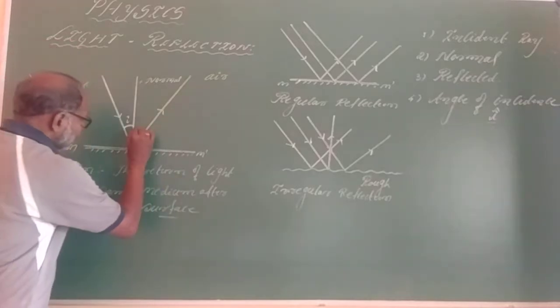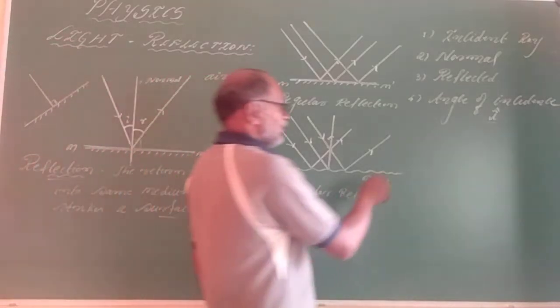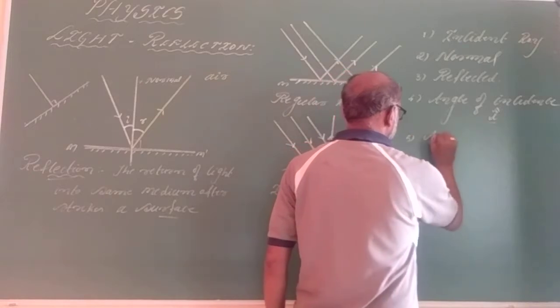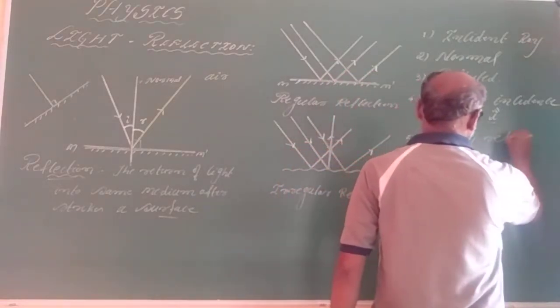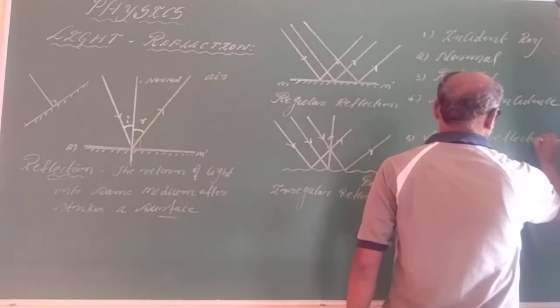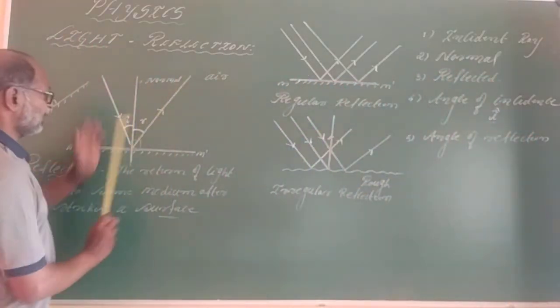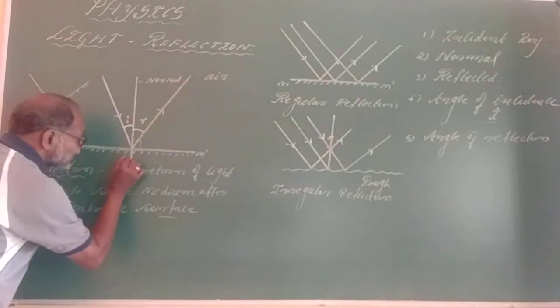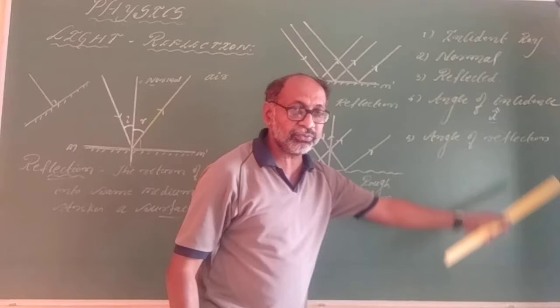Then what is this angle called? It is termed as the angle of reflection. What is the meaning of angle of reflection? It is an angle between the reflected ray and the normal. It is termed as the angle of reflection.